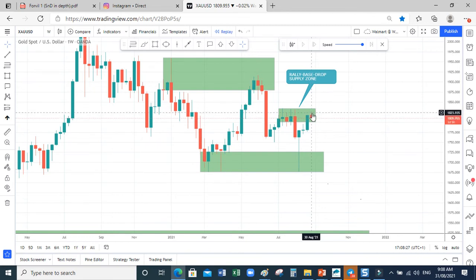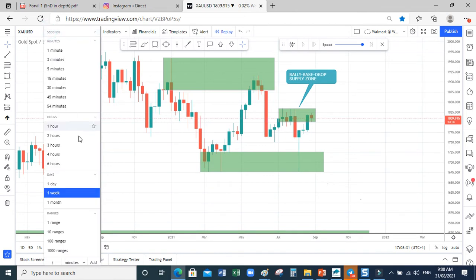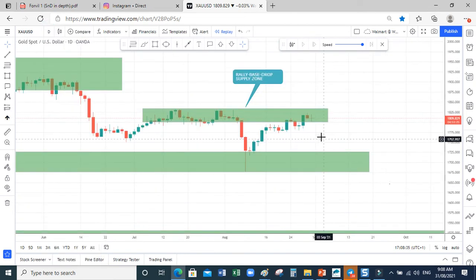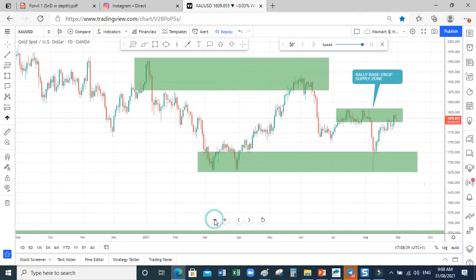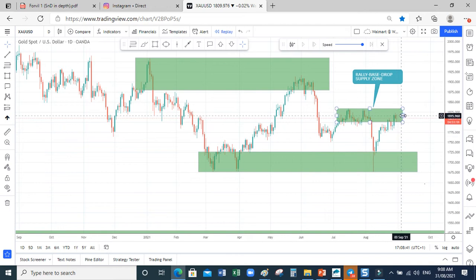So when you see this wick here, you take a daily chart. You can imagine. So that means before you get to this place, you must have gotten to know that this thing is playing out, right? It's playing out.